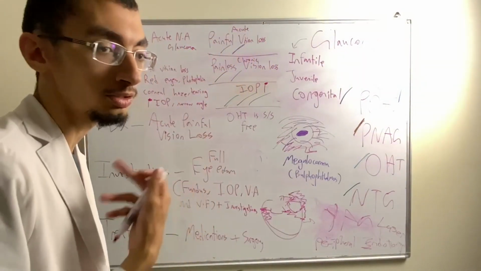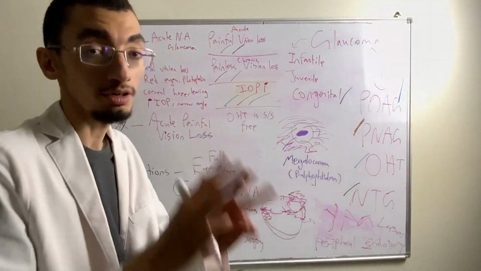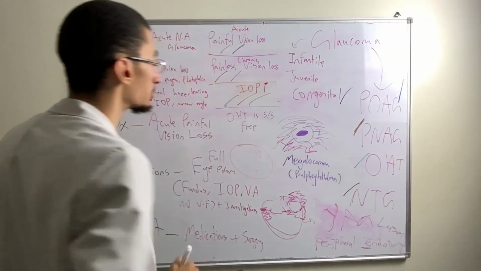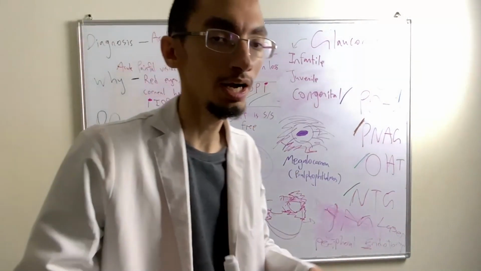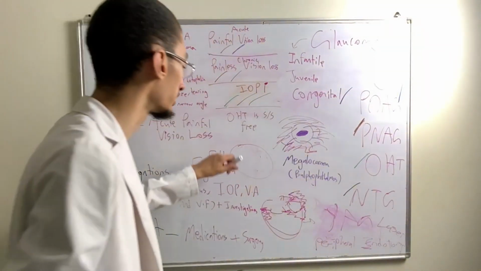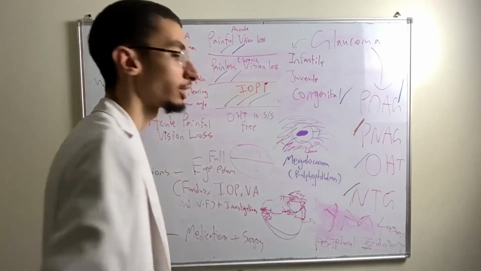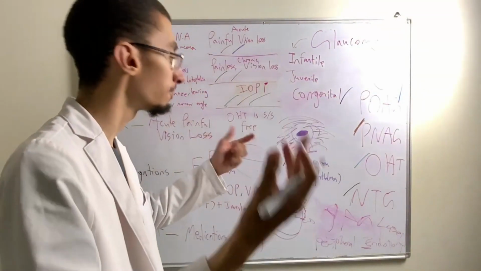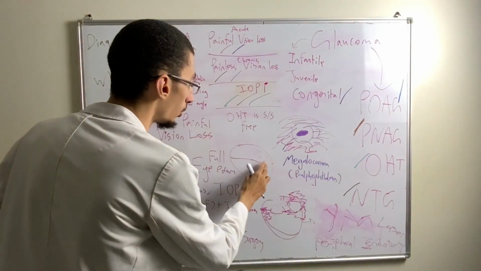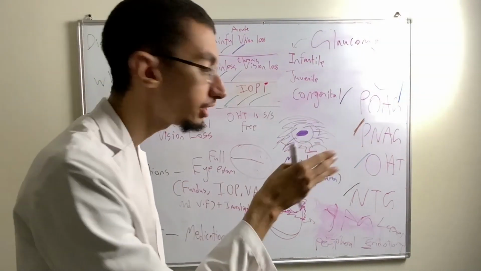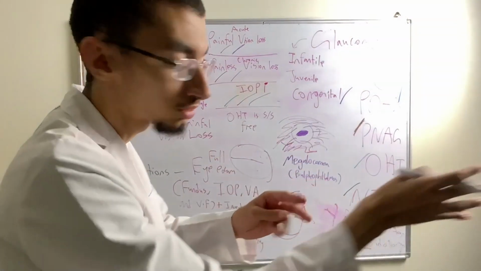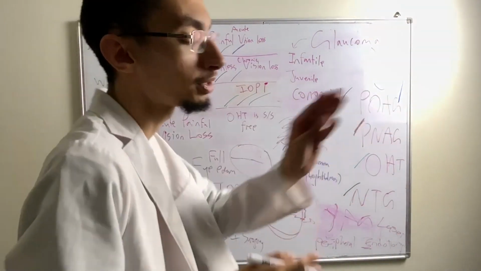So patients like me who have myopia, I'm not saying it's guaranteed, but it's associated. Myopia patients tend to have the opposite of hypermetropia. Their axial diameter is high, and that's why people like me with myopia typically have to wear concave lenses so that the light basically goes all the way to the retina. We have big eyes in their diameter, so the light does not go all the way through. The light will be in front of the retina. So this is the retina right here, and we're looking at a cross-sectional view, and this is the light. So the image will be in front of the retina.